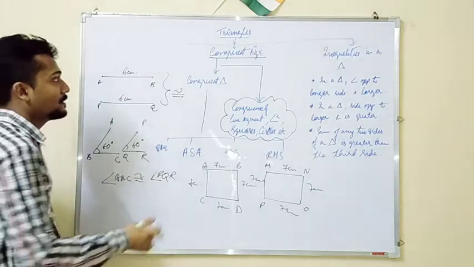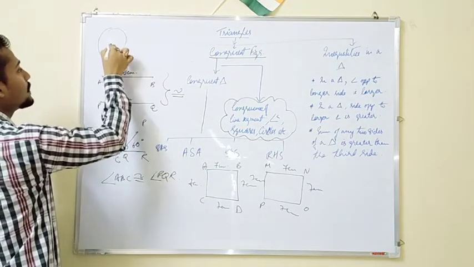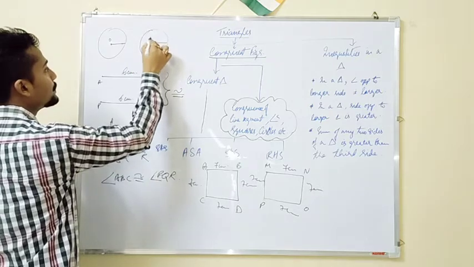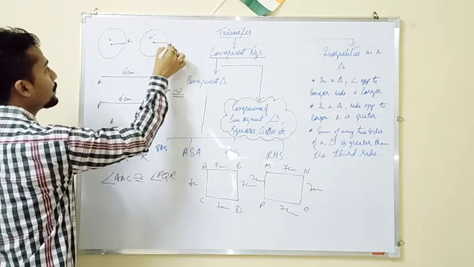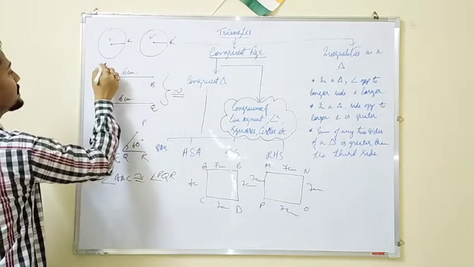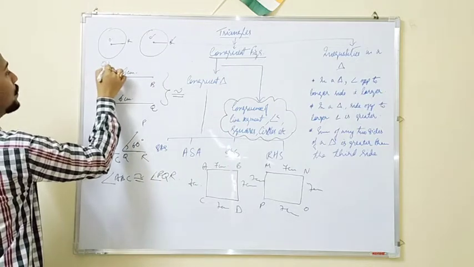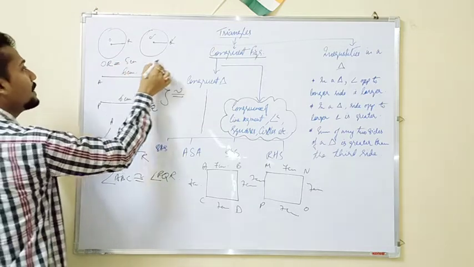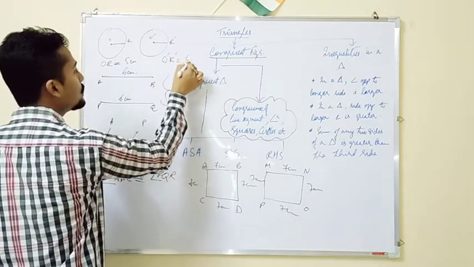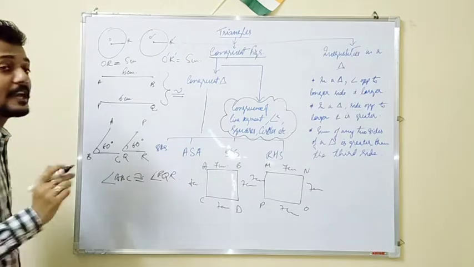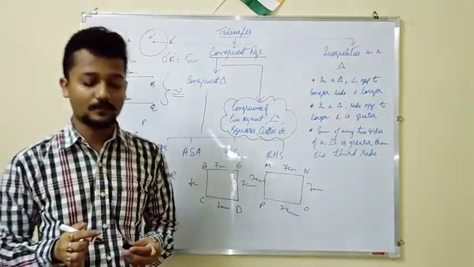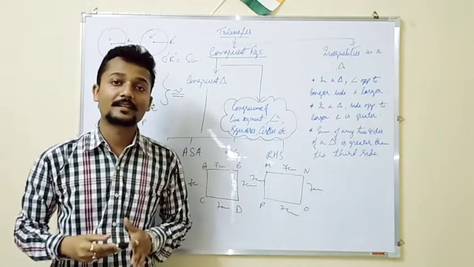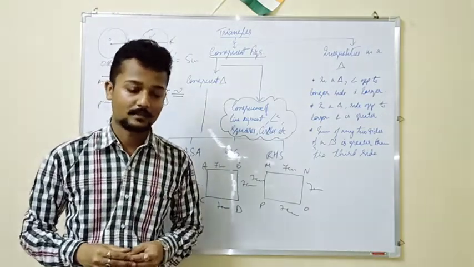Okay, circles. Are two circles congruent or not? Here we will check the radius. OR is equal to, say for example, 5 cm and O dash R dash is also equal to 5 cm. If the radii of two circles are of equal measurement, then both the circles will be regarded as congruent circles.